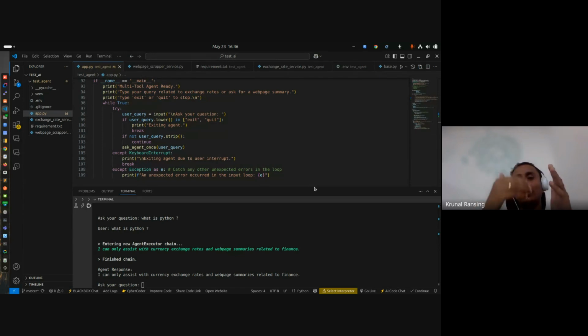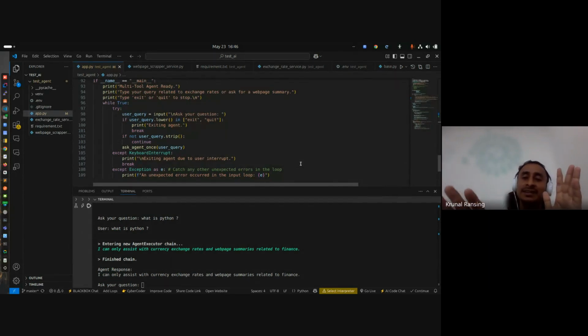And out of syllabus, if you ask what is Python, since we mentioned to answer only economy related things, our chatbot replies that it can assist only with these things. So this is our one agent, and it helps me with exchange rate and economic articles. Times of India has a lot of news, and I just want economic related articles, so this agent does this for me, like an economic assistant.